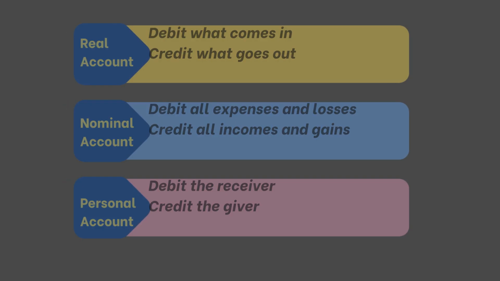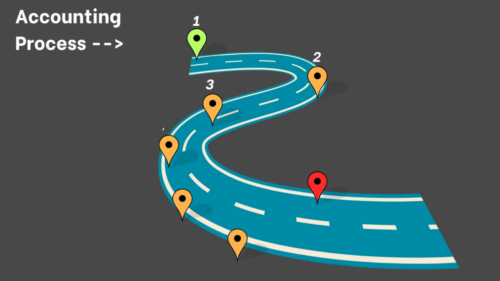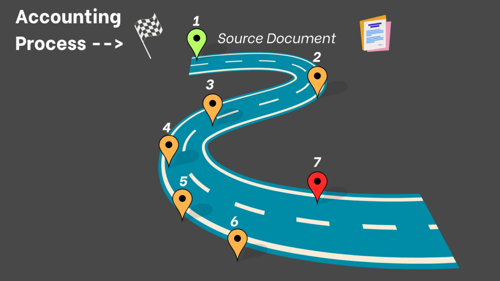Now, let's go through the accounting process. There are 7 broad steps in the accounting process. The accounting process begins with source documents, which are the original records of financial transactions. These documents provide evidence of business activities and include invoices, receipts, purchase orders, sales orders, bank statements, payroll records, etc.